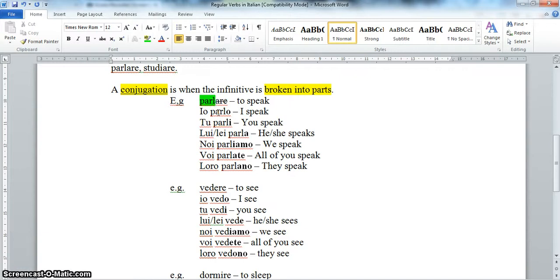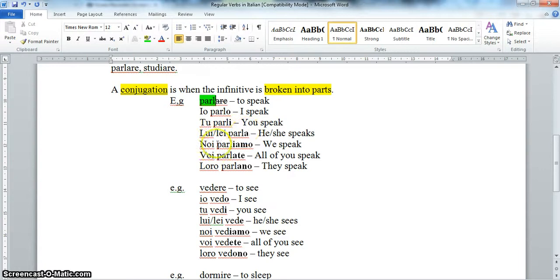Then we go on to add some different endings. Okay, and with every single are verb that is regular, we always add the same endings depending on who's doing the action. So, in order to say I speak, we add an o, io parlo. Okay, in order to say you speak, so one you that we're talking about, tu parli, we add an i.